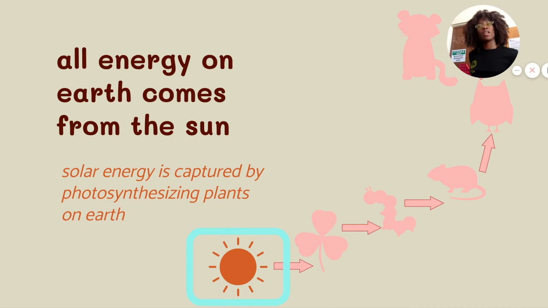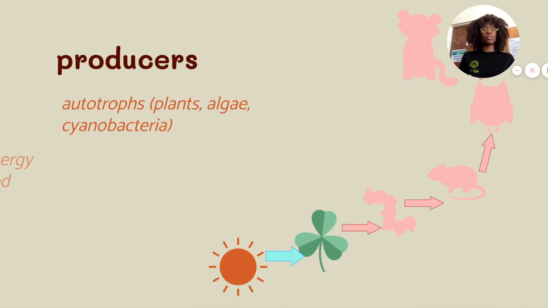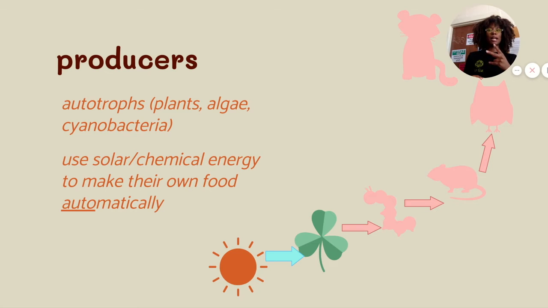All energy on the earth comes from the sun. The sun is our glorious energy source. Solar energy is captured by photosynthesizing plants here on Earth. Those plants are called producers, called autotrophs. Those mean the same thing. Those autotrophs are going to use solar or chemical energy in some cases to make their own food automatically.